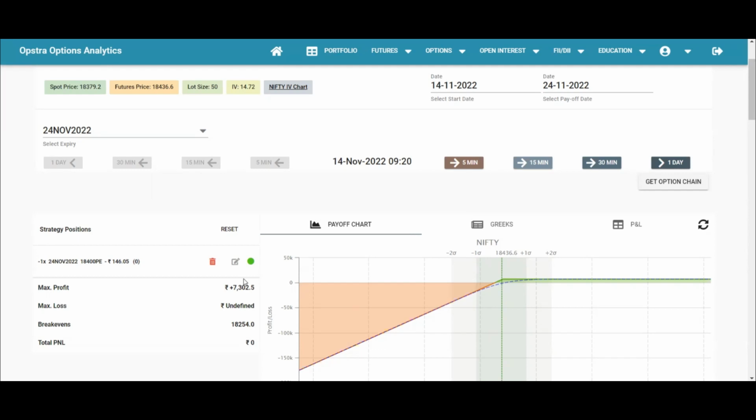So that means when you are at the start, you have a lot of time value, and slowly you realize that time value. As you approach the expiry, the time value reduces, and the reduction is much faster.